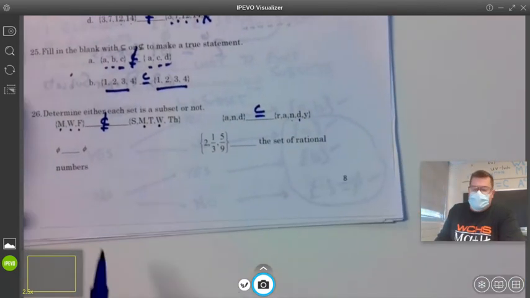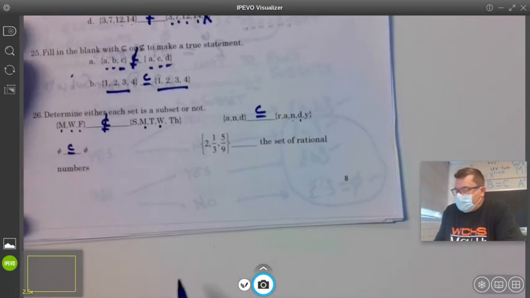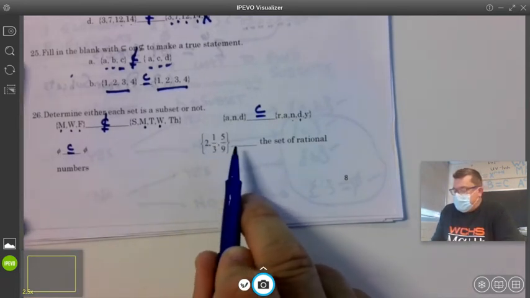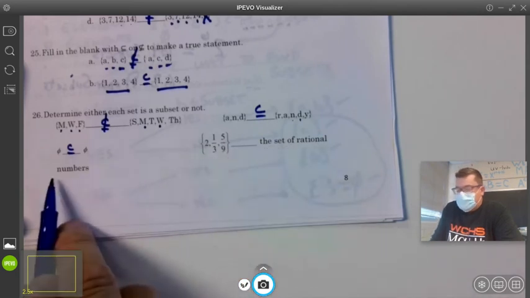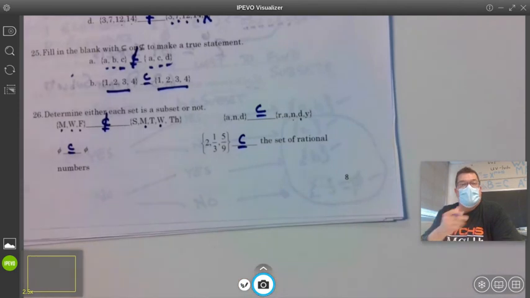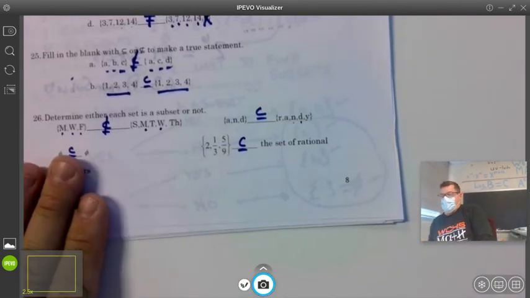Is the empty set a subset of itself? Yes. 2, 1/3, 5/9, is it a subset of the set of rational numbers? Yes, anything that can be written as a fraction is a rational number.